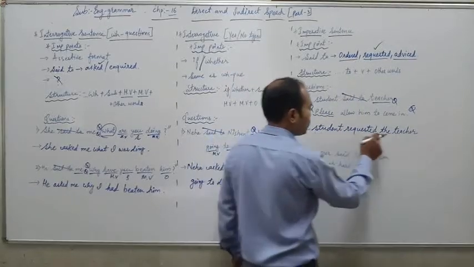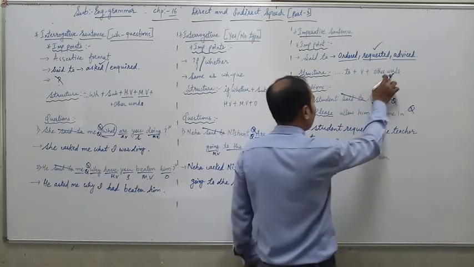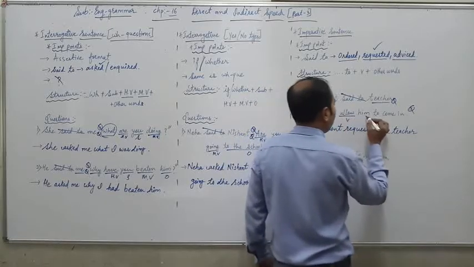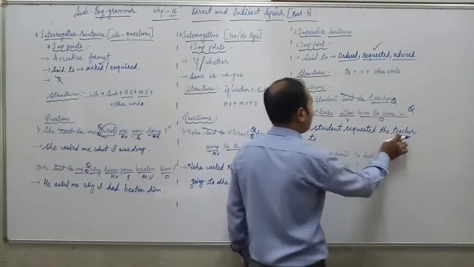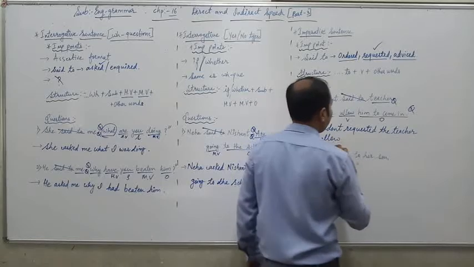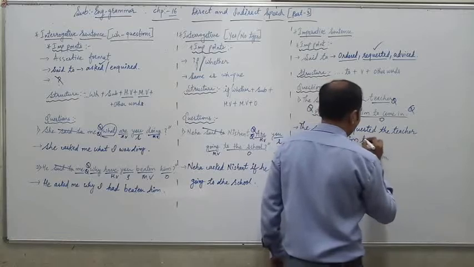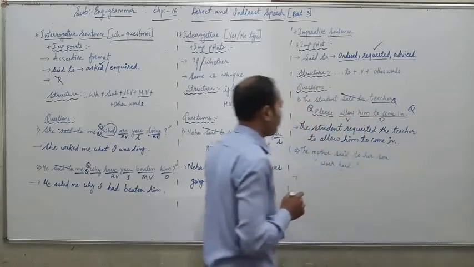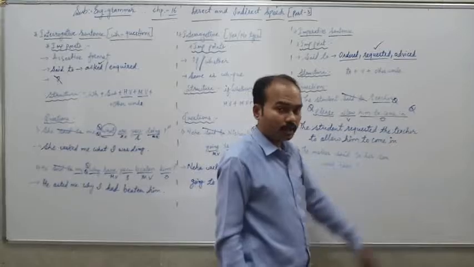The student requested the teacher to, then verb and other words. What is the verb in the question? Allow is the verb, and these are the other words. So the student requested the teacher to allow him to come in. Full stop. So the answer is: The student requested the teacher to allow him to come in.